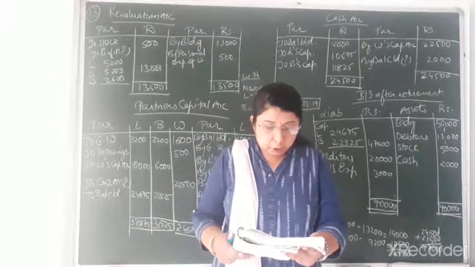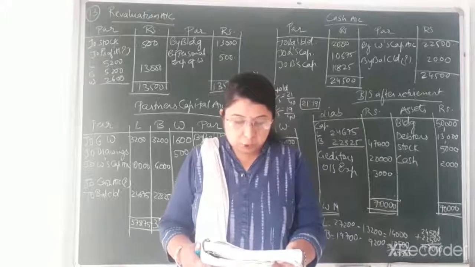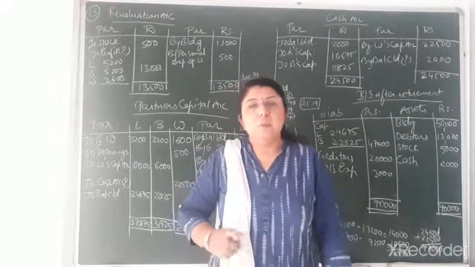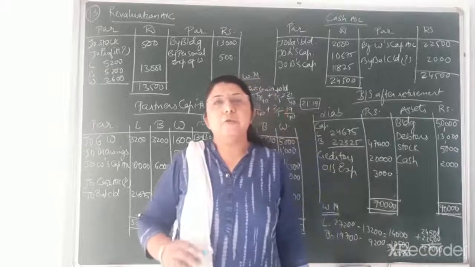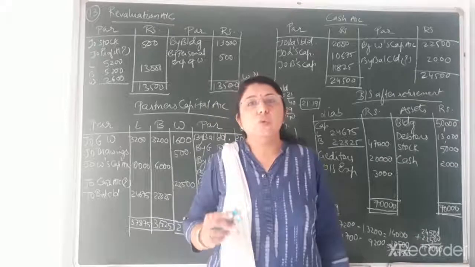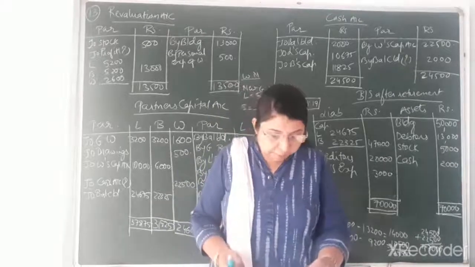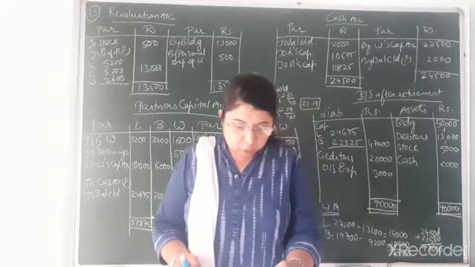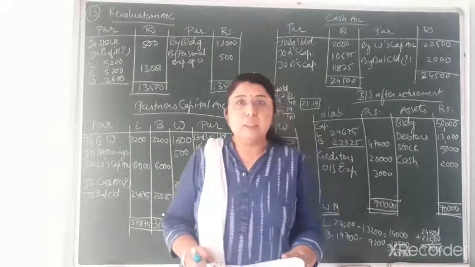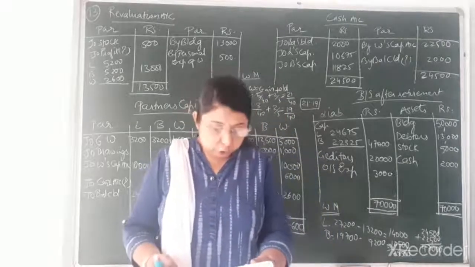L, B and W are partners of a firm sharing profit and loss in the ratio of 2:2:1. It means the old profit and loss sharing ratio of three partners, that is L, B and W, that is 2:2:1. Balance sheet of the firm on 31st March 2016 was as under. Now first of all let us look at the old balance sheet that is given to you in the question.